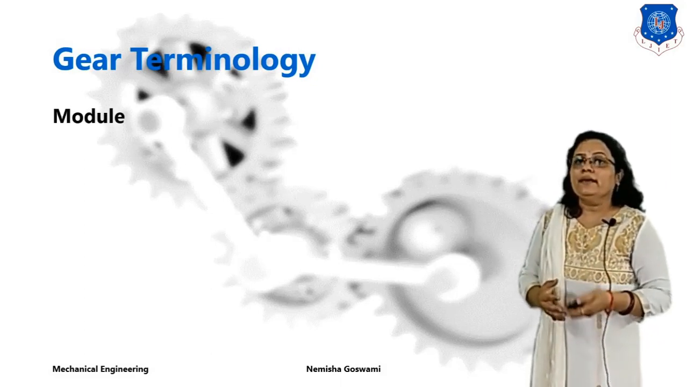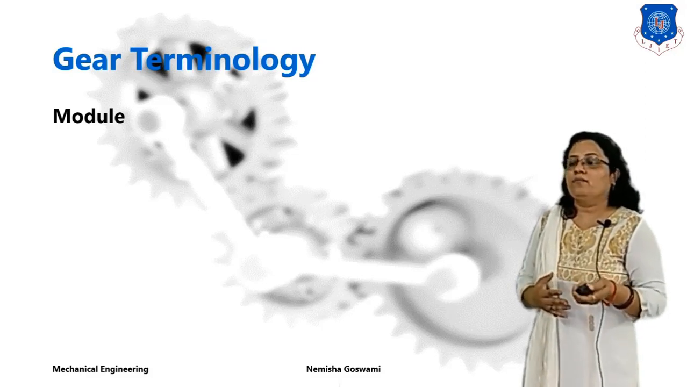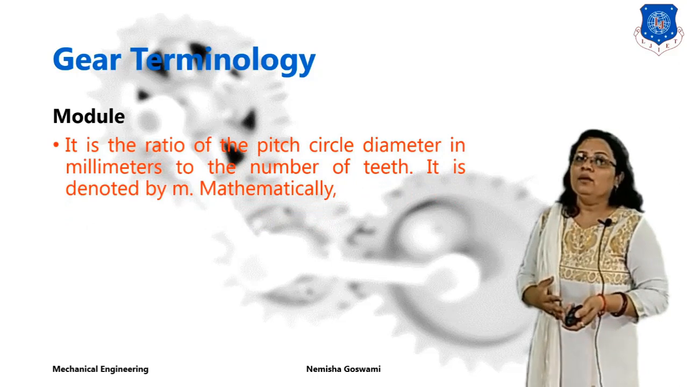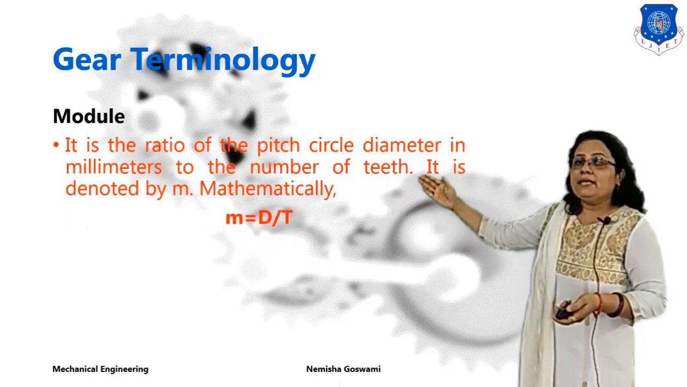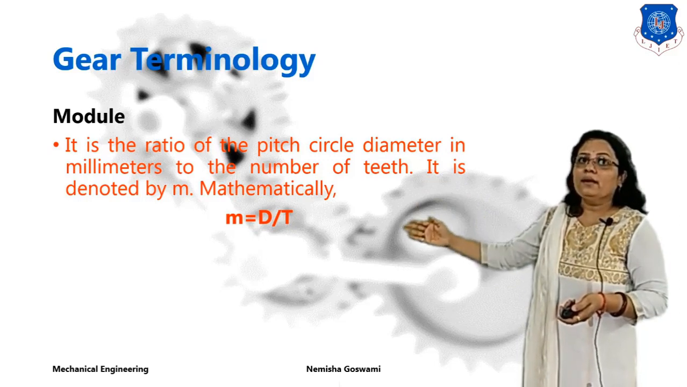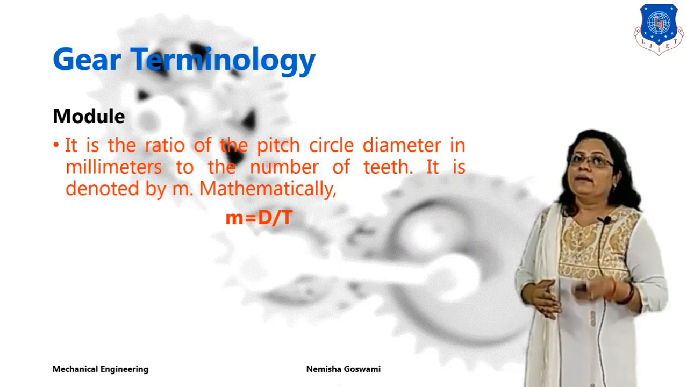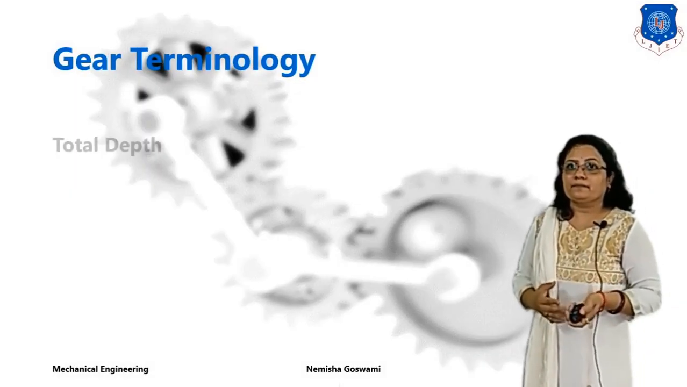Next is your module. Module is the inverse of your diametral pitch. You can see here, this is the ratio of pitch circle diameter to the total number of teeth. So this is the inverse of your diametral pitch. Module is very important in gear.